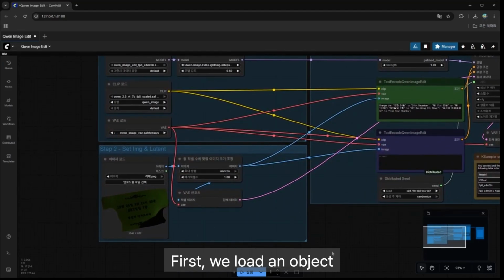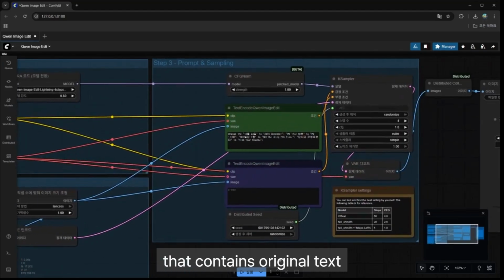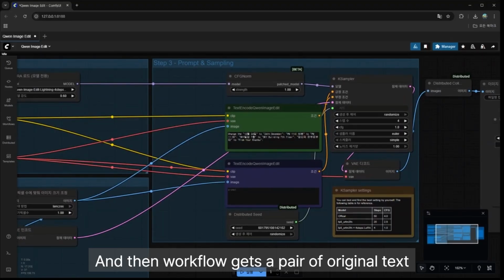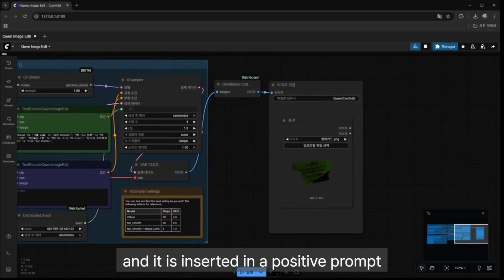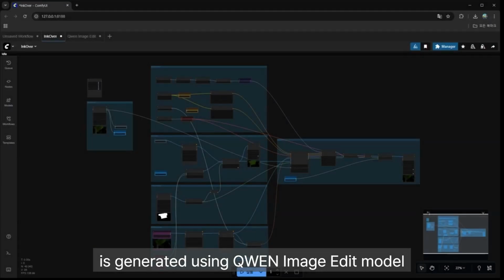First, we load an object that contains original text. And then, the workflow gets a pair of original text and translated text as a variable, and it is inserted in a positive prompt. Finally, an object with translated text is generated using the Qwen Image Edit model.